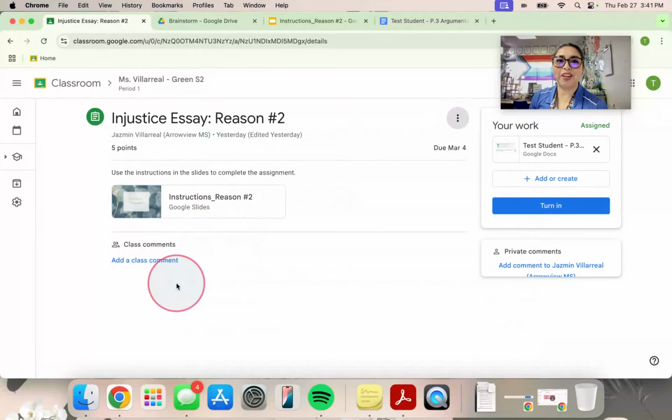Hello there, everyone. Okay, so today we are going to work on reason number 2. So we've already done the introduction and we have already done our first body paragraph at this point. Okay, now we're working on our second body paragraph. So the things that you need to have out